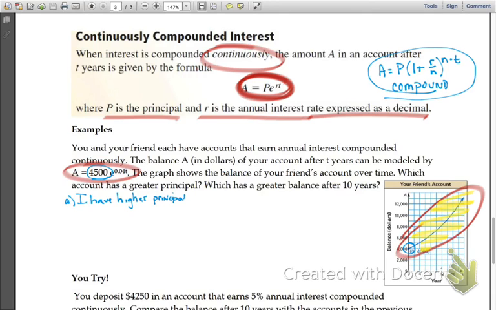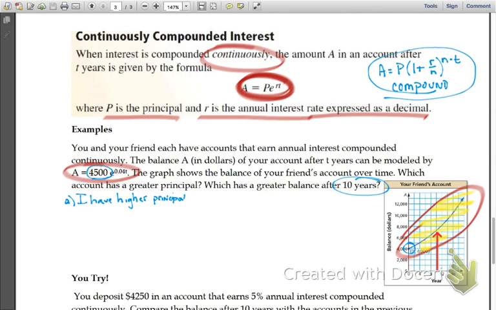The next question is, who has a greater balance after 10 years? We can see where theirs is after 10 years. If I go straight up at 10 years, it's between 8 and 10, a little bit over $7,000, for my friend. How much am I making, though?